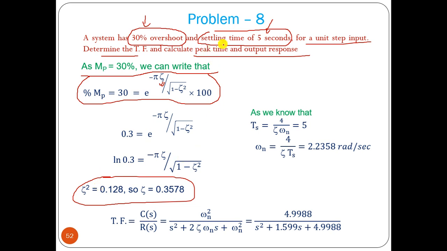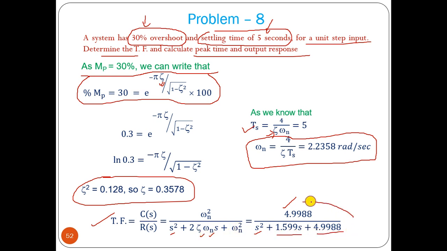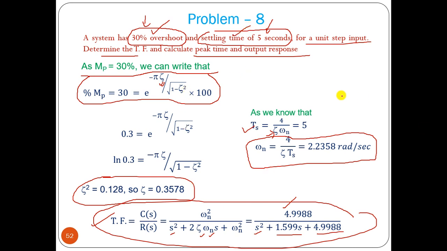If we know zeta, the settling time formula is Ts equal to 4 by zeta omega n. If we know settling time and we already got the value of zeta, we can find out omega n. So we now know omega n and zeta, then we can write the transfer function. Omega n we know, so omega n square we can write. S square is there, 2 zeta omega n. Zeta omega n is a known factor, and omega n square we know. So this is enough to find out the transfer function. So if we know the overshoot value and settling time, we can find out the transfer function very easily.